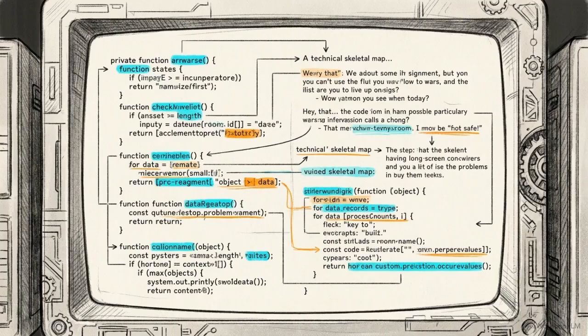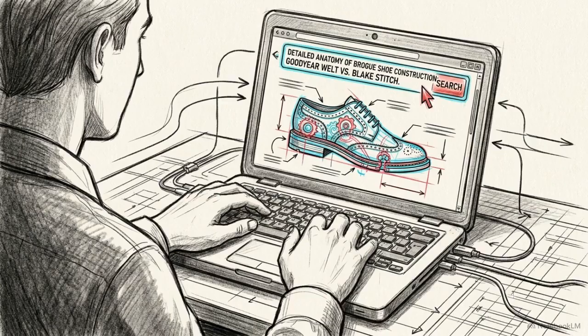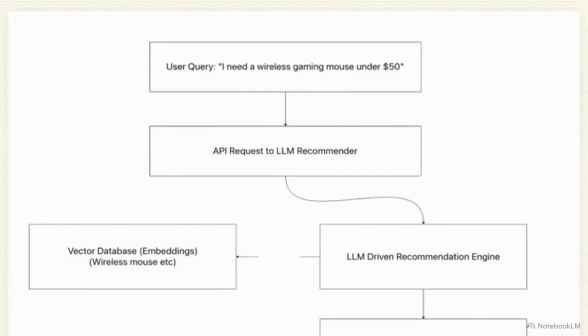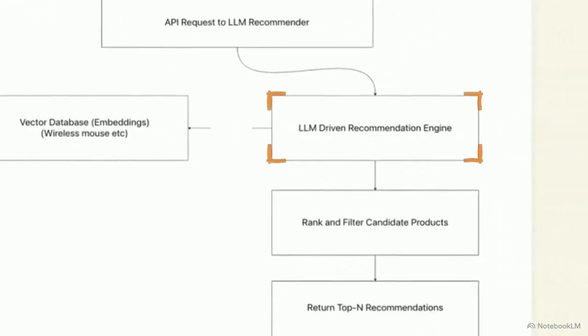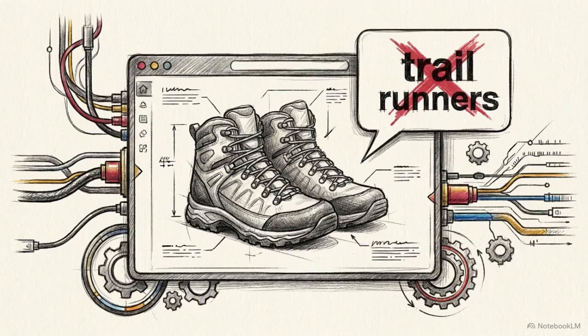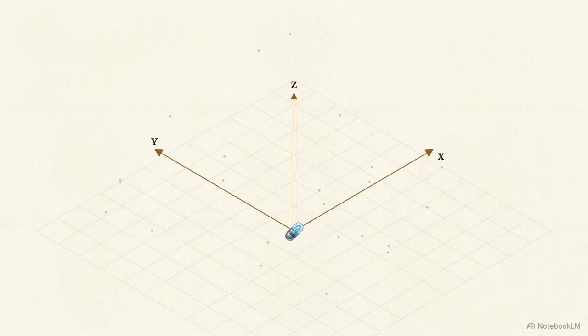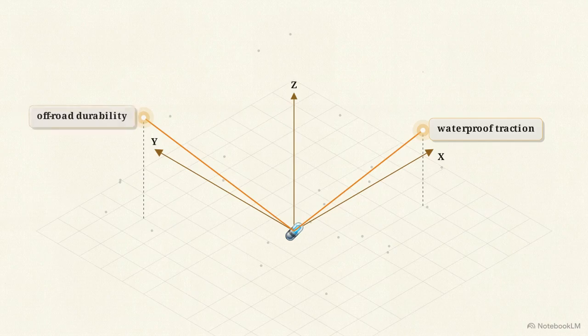To see how these systems reach those resolution rates, we have to look at how a machine interprets a highly specific conversational product request. This flowchart tracks an LLM-driven recommendation engine. A user's query routes through an API to a vector database, where products are stored as numerical embeddings. Transformer models process this unstructured language against the embeddings, finding contextual alignment rather than exact keyword matches. If a customer asks for shoes for muddy trails, the AI does not scan the database for the word muddy. Instead, it actively maps the user's conversational intent into mathematical coordinates representing precise concepts like waterproof traction and off-road durability.